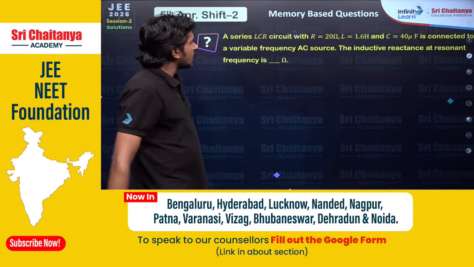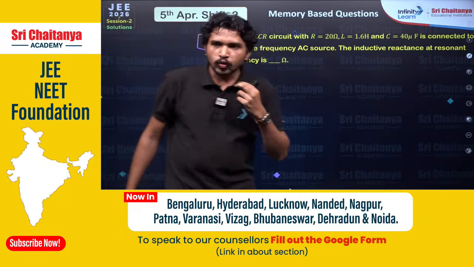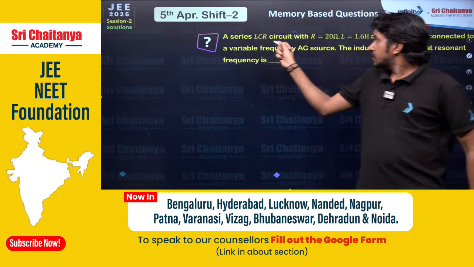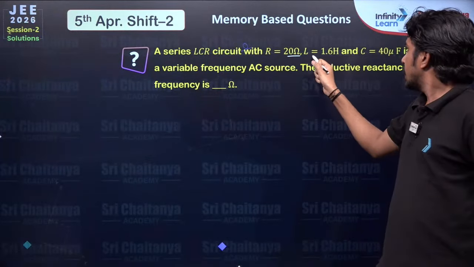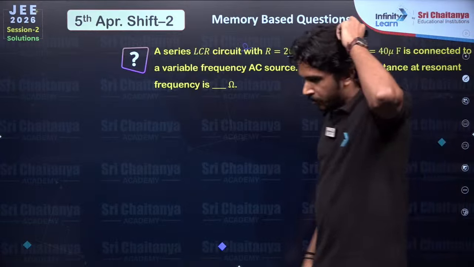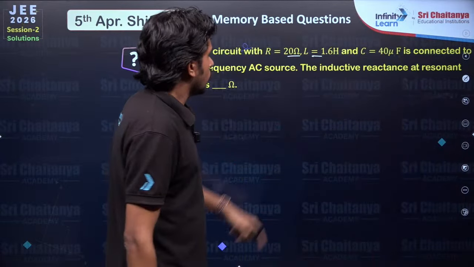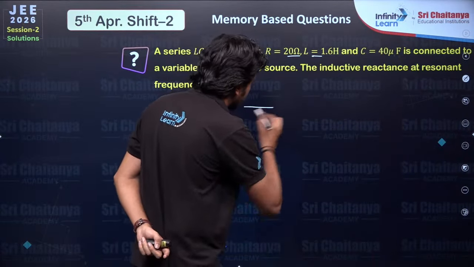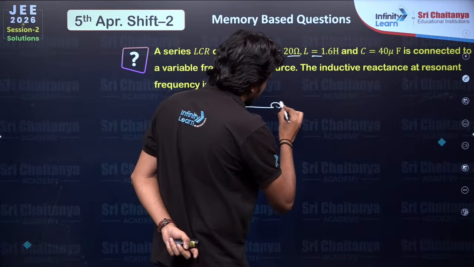A series LCR circuit with R 20 ohm. Resistance is given 20 ohm, inductance is 1.6 Henry and capacitance is 40 microfarad. So let's draw that LCR circuit.